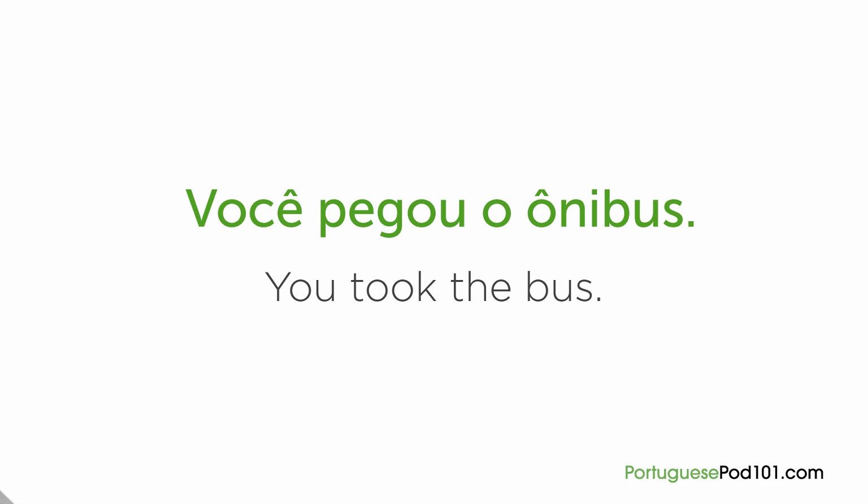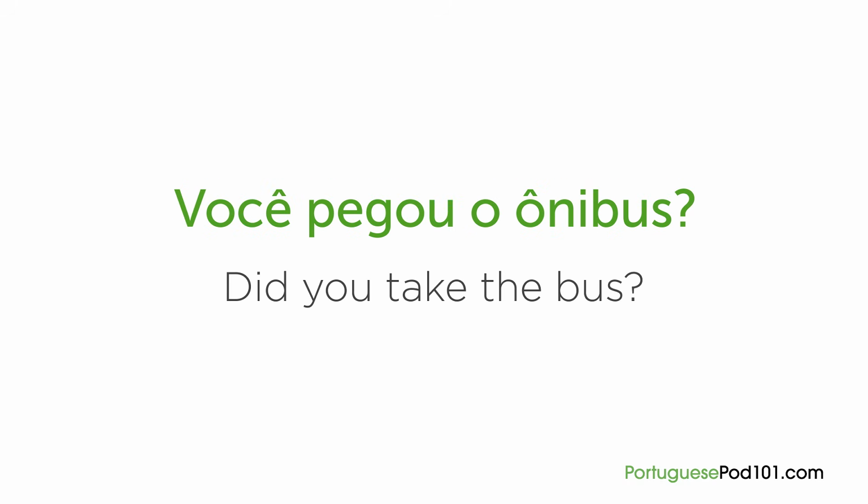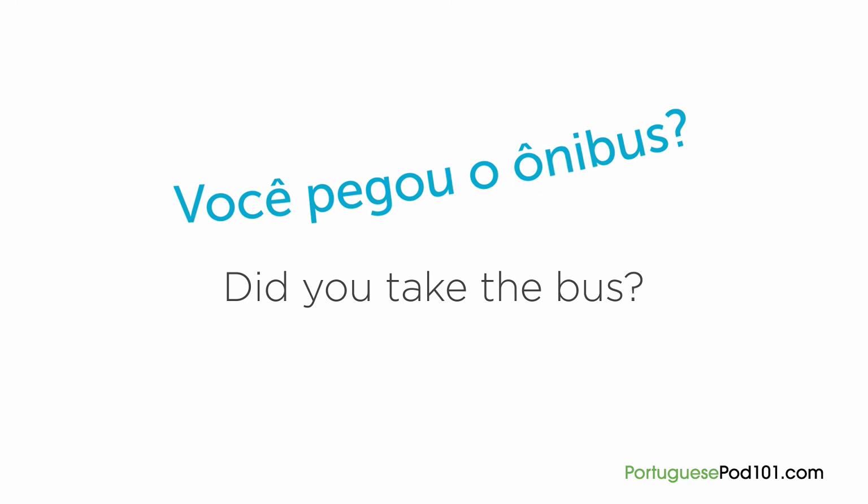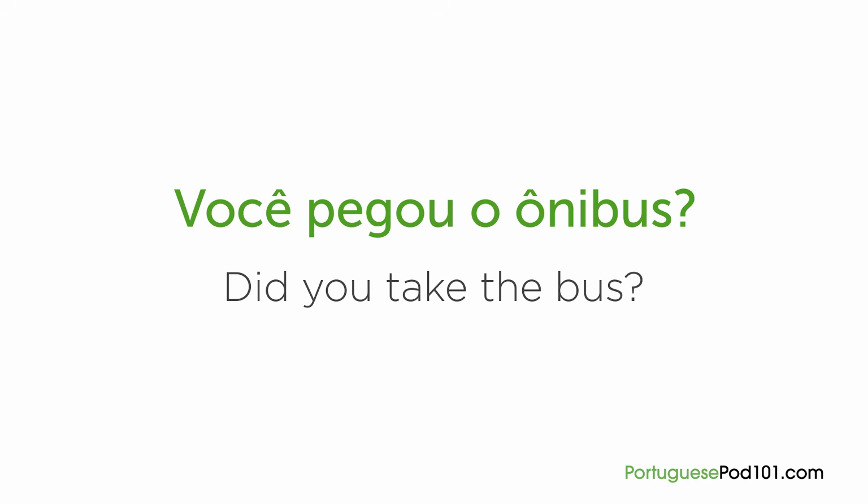As we mentioned before, building sentences in Portuguese is relatively simple. Let's see how we can form a question from a sentence. If you want to make an indirect question, you can think of it like it's basically a statement, like the previous phrase. Você pegou o ônibus. With a question mark at the end and a raised intonation. Você pegou o ônibus? And that's it. How simple! Unlike English, in Portuguese, you don't need to use a verb at the beginning of a question.